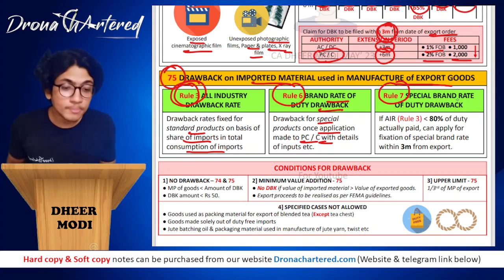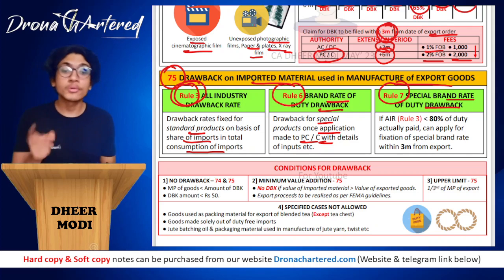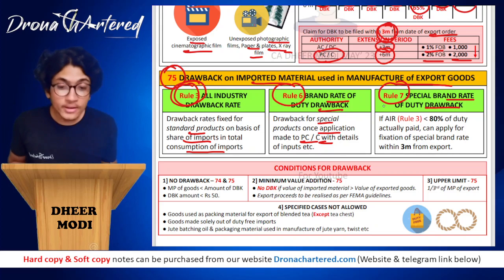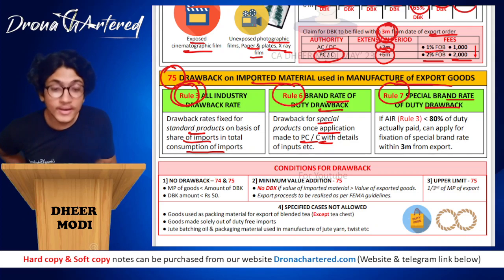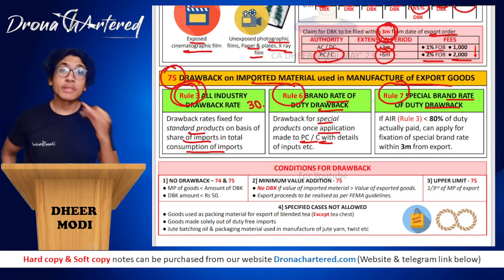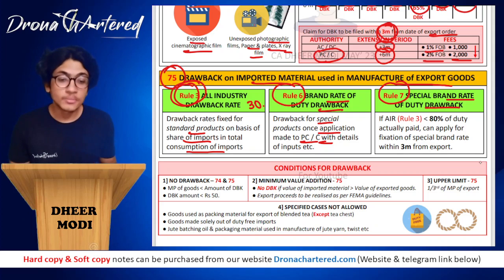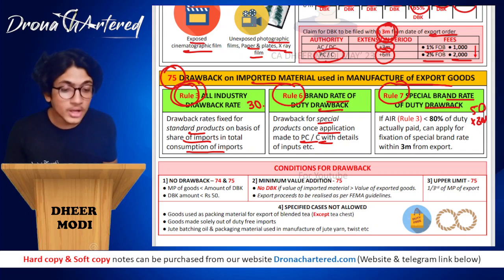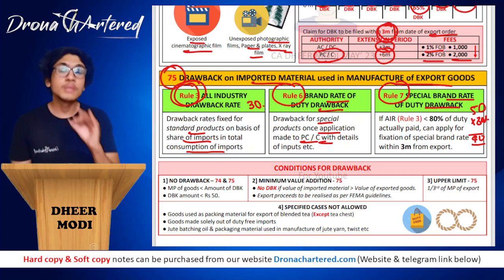And rule 7 talks about special brand rate of duty drawback. So rule 6 talks about brand rate. Rule 7 talks about special brand rate. So if your all India rate, that is your rule 3, is less than 80% of the duty actually paid, that means if the standard that they have set says that, boss, you are only eligible for say 30 rupees, and as per your calculation, that comes to say 50 rupees. So now 50 into 80%, how much is that? That is your 40. So that means minimum 40.